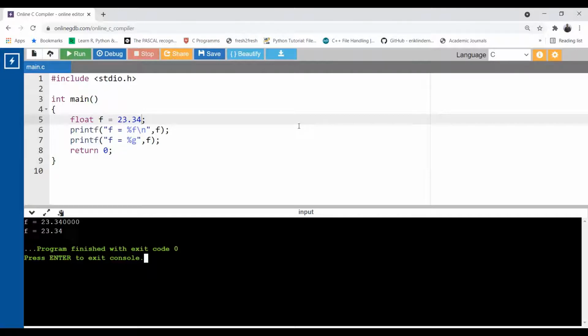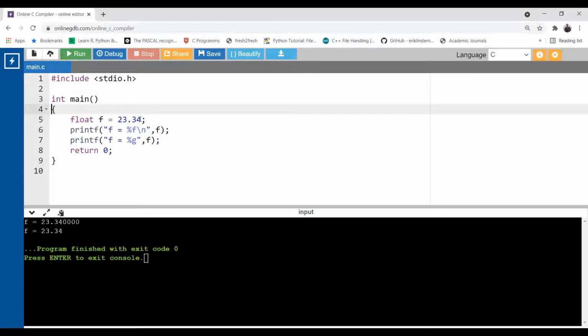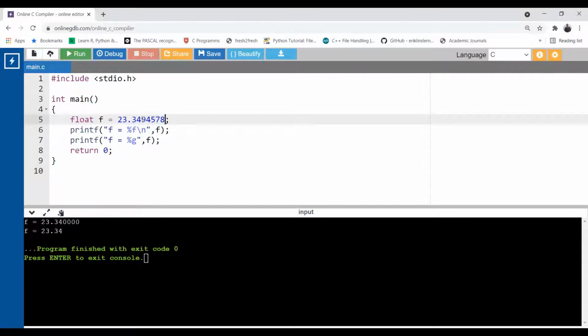Now suppose I cross more than 6 decimal places. Okay, here I'm going to update the value. Sorry. Yes. If you now count here, see, there will be more than 6 decimal points: 1, 2, 3, 4, 5, 6, 7 decimal points. Now run the code. Let's see what is happening. Okay. So now see what is happening. Your %f only gives up to 6 decimal places, but although I have 5, 7, 8,